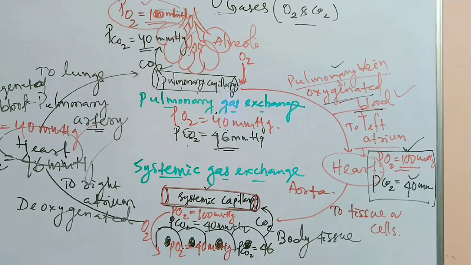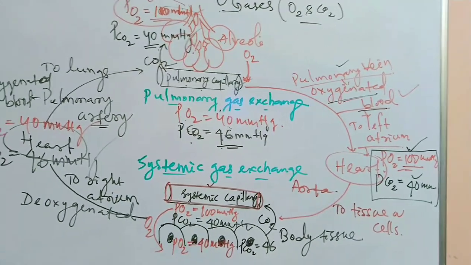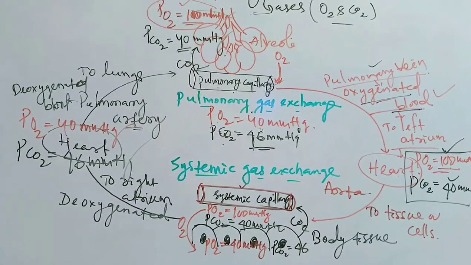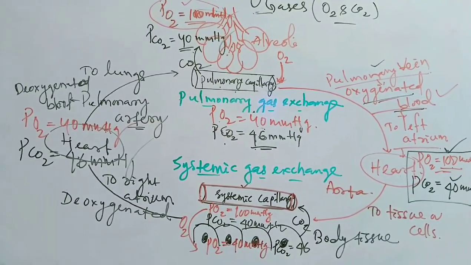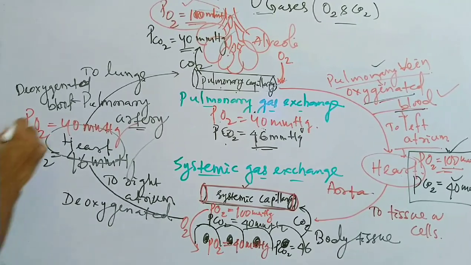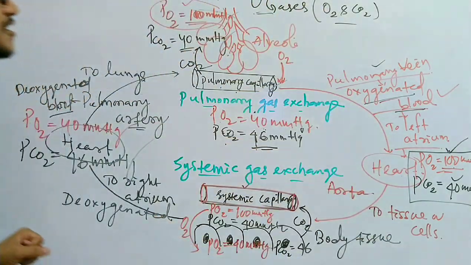So the pressure of carbon dioxide becomes much more, and it is now 46 mmHg in the deoxygenated blood, and in the oxygenated blood it is 40 mmHg. So this is the whole process of how the exchange of gases takes place in our body.